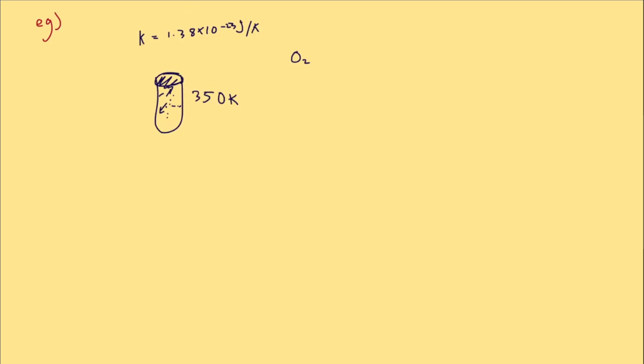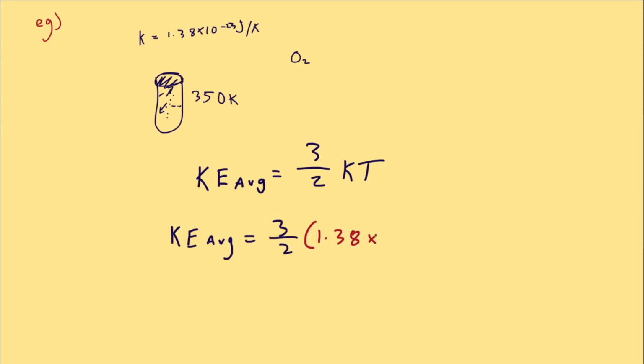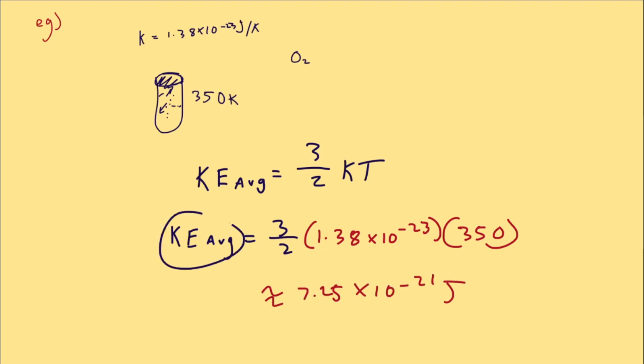But the solving strategy is just as important. You can't just know every formula and understand, but it does help. So the goal of the problem is to find how much kinetic energy our molecules have. So we'll use that exact formula. The average kinetic energy equals 3/2 Boltzmann constant times temperature in Kelvin. Let's plug everything we know in, which is the Boltzmann constant and our temperature, 350, given here. This is roughly 7.25 times 10 to the power of negative 21 joules of kinetic energy on average per oxygen molecule.